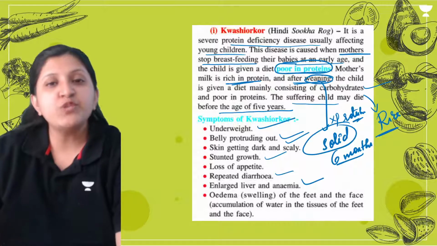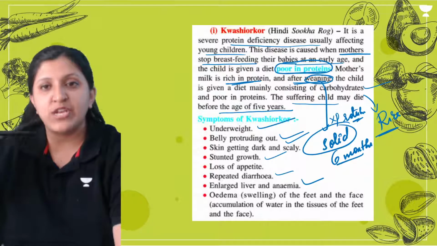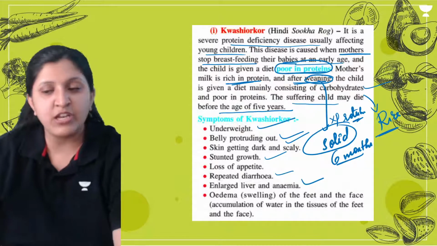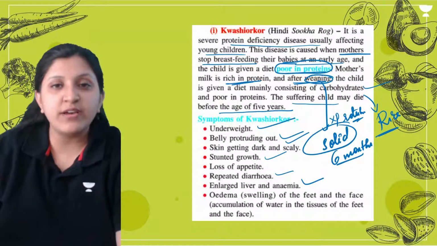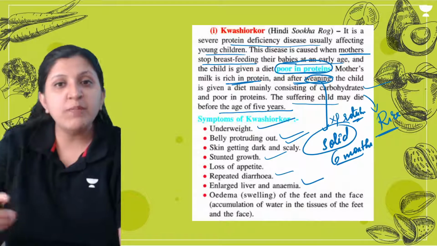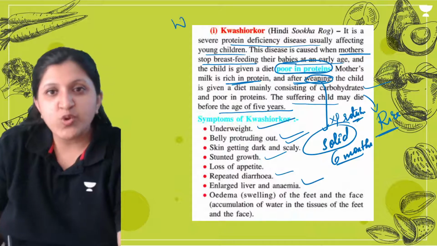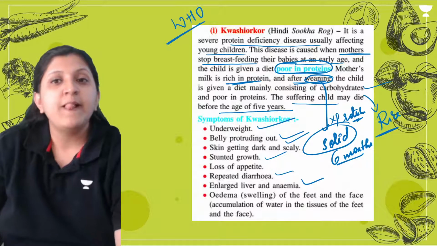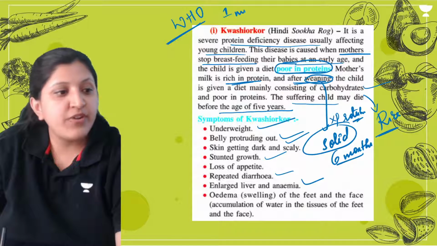That is why, when a mother or any guardian is looking after a child just after birth, WHO recommends a minimum of 1 year of breastfeeding.